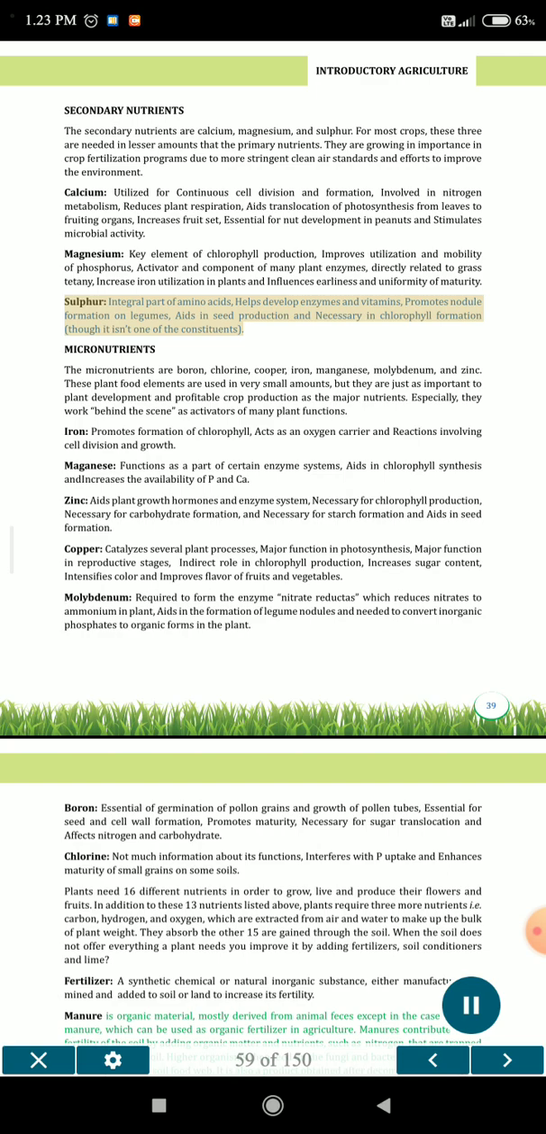Sulfur is an integral part of amino acids, helps develop enzymes and vitamins, promotes nodule formation on legumes, aids in seed production and is necessary in chlorophyll formation, though it isn't one of the constituents.